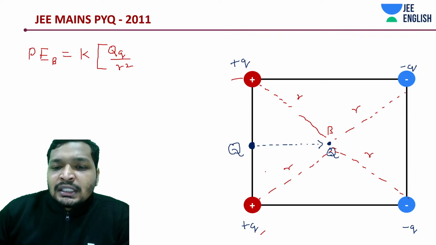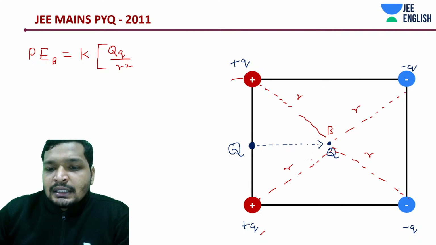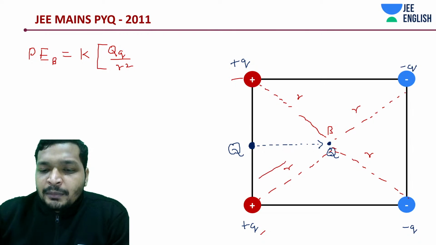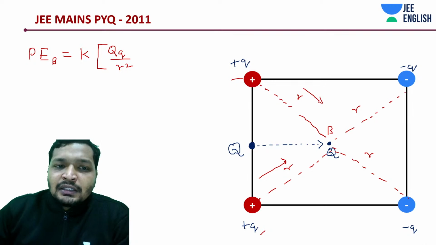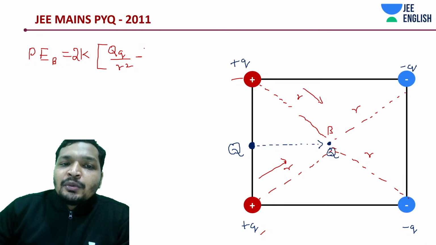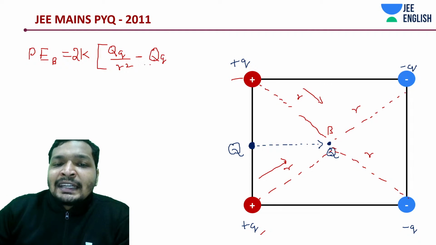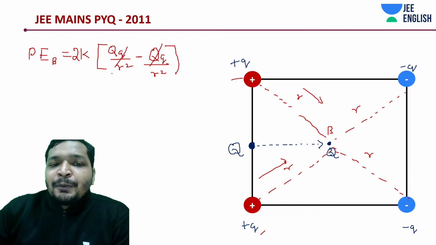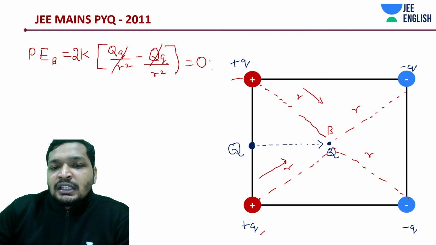Again, there would be two such terms because it is at a distance R from here and a distance R from here, same magnitude. So just multiply this with 2. For the negative charges also there are 2, but this time it's going to be Q into negative Q, so I've added that negative, divided by R square. Hence the potential energy at the center.